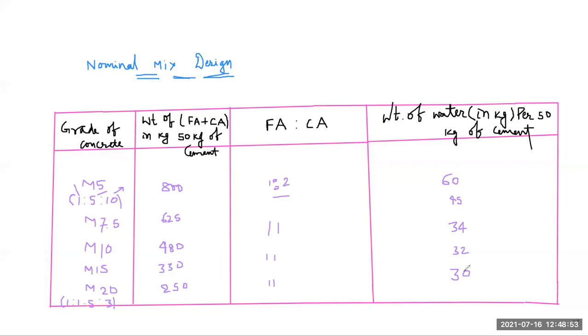So these all are the proportions of nominal mixed concrete which will be given by your IS 456:2000. So suppose if you all take this value, that means M20. Here you see the nominal mix is 1:1.5:3. So here this is for cement. So here I write. Can I proceed? आगे चले? Yes, sir.